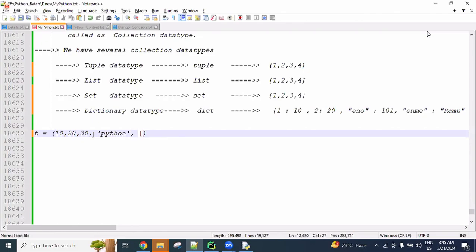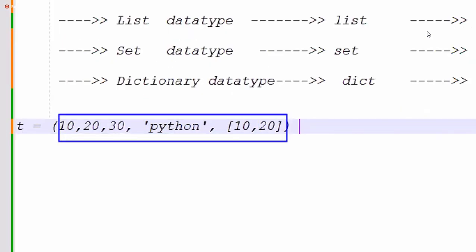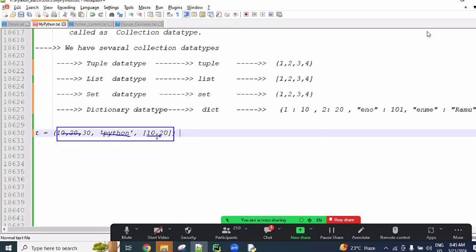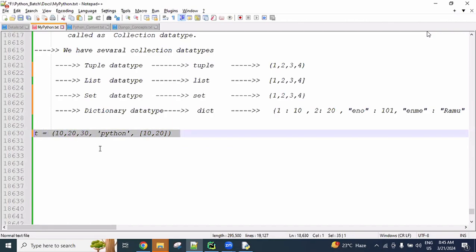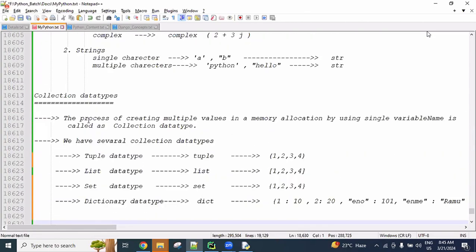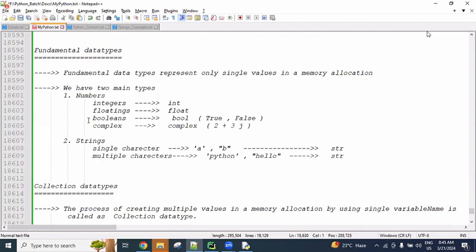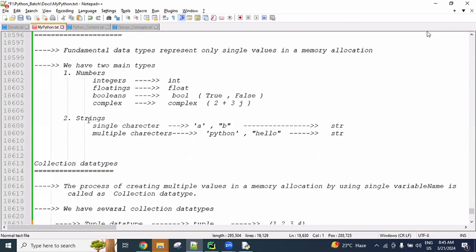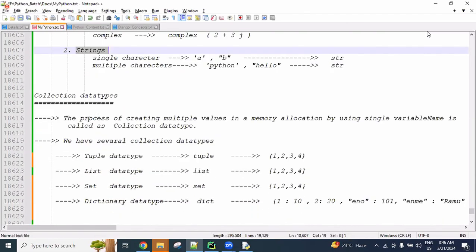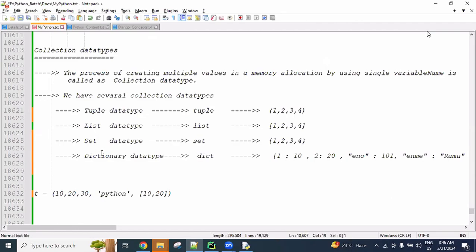Within the tuple, square bracket list values also we can use. So inside the tuple, a group of different types of values: these are all integers, this is a string, this is a list. Whenever I discuss this topic, I will let you know clearly. Right now my intention is what types are there majorly. We divide them into two types, fundamental and collection. Under fundamentals, numbers and strings are there. Under collection, tuples, list, set, dictionaries are there.